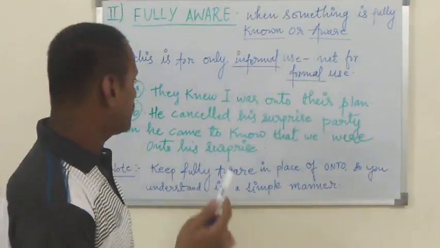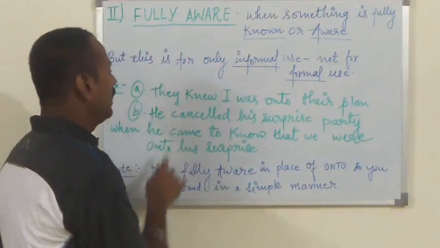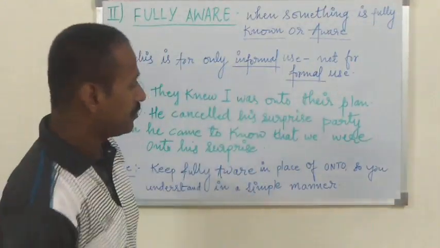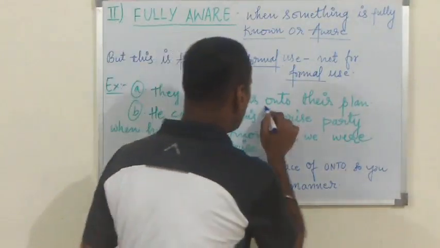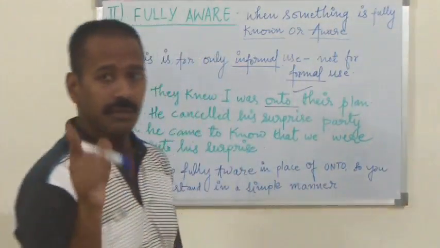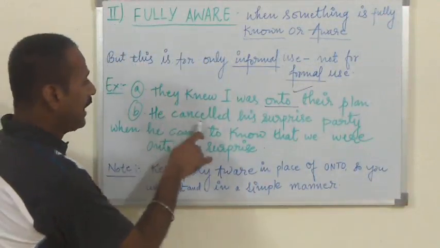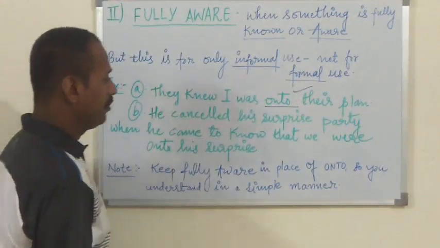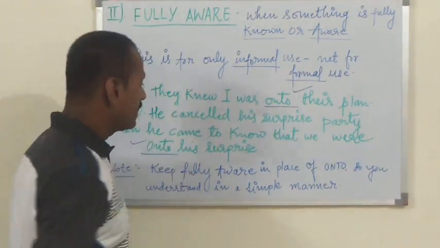Let me explain with certain examples. Example number 1. They knew I was onto their plan. So, onto is a preposition here. Fine. Next one. He cancelled his surprise party when he came to know that we were onto his surprise.